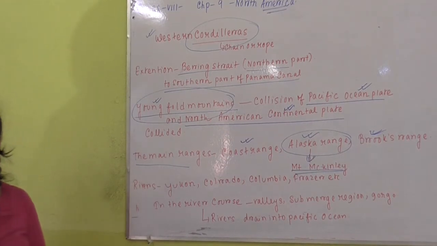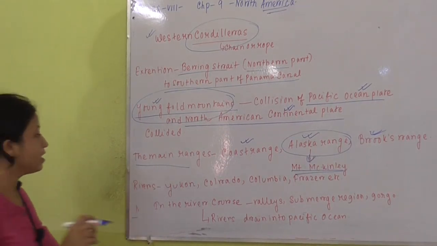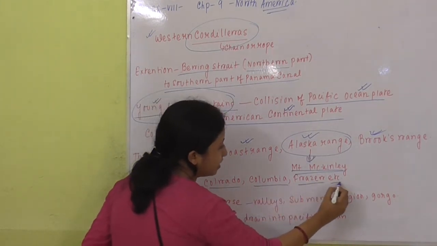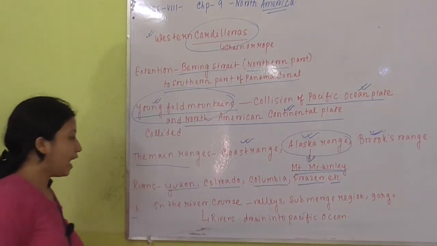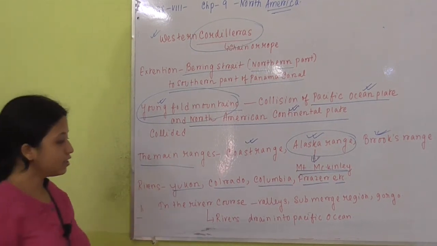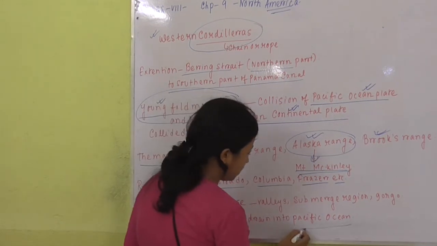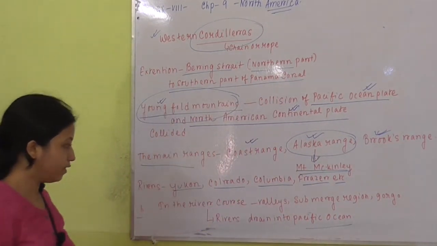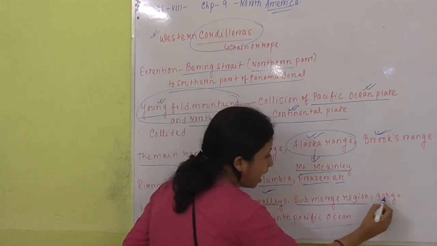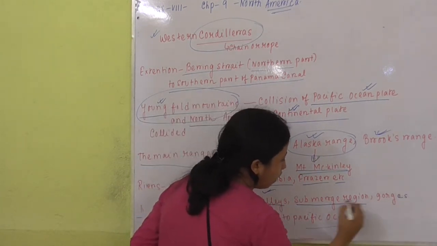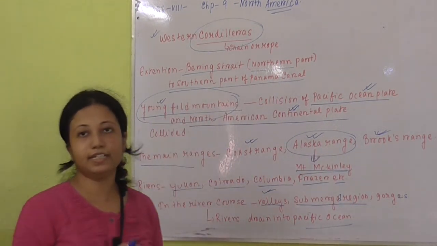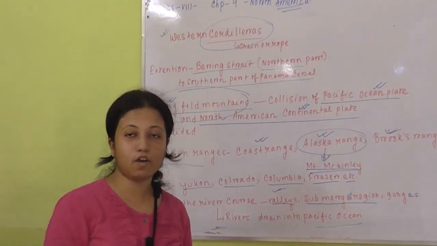Many rivers rise from these Young Fold Mountains, such as the Yukon, Colorado, Columbia and Fraser, to name a few. They start their journey from the west and generally drain into the Pacific Ocean, and in their course there are several valleys, submerged regions and gorges. So this is all about the first physical division of North America, the Western Cordilleras.